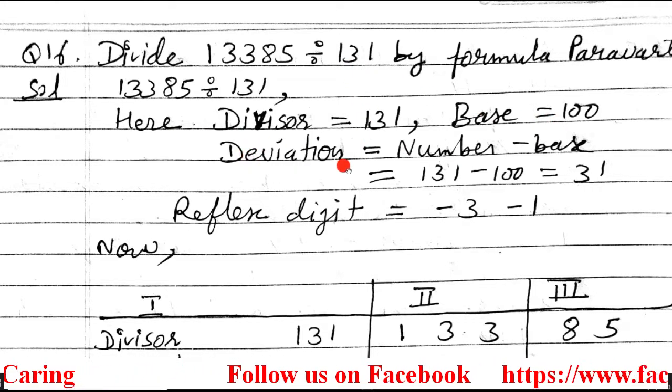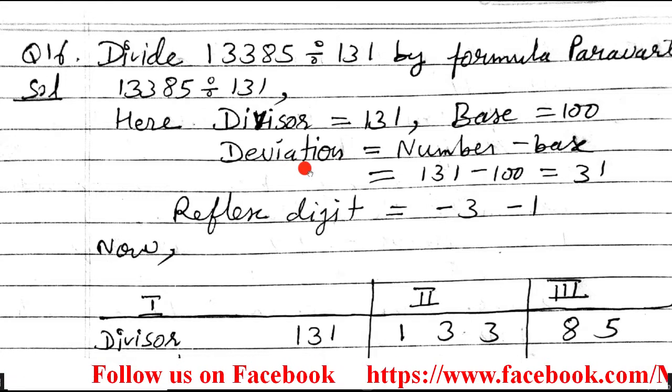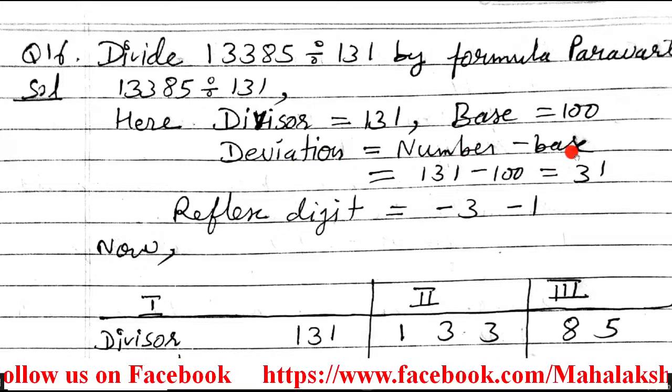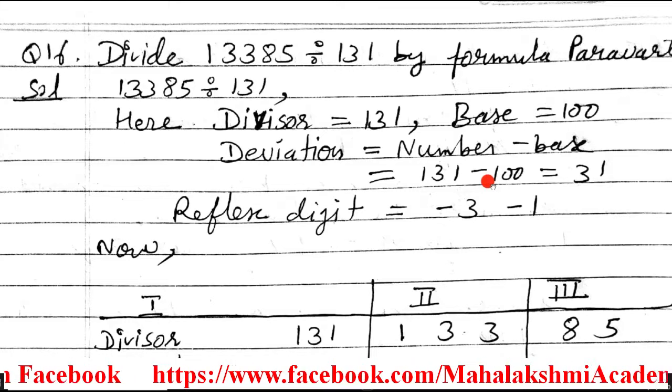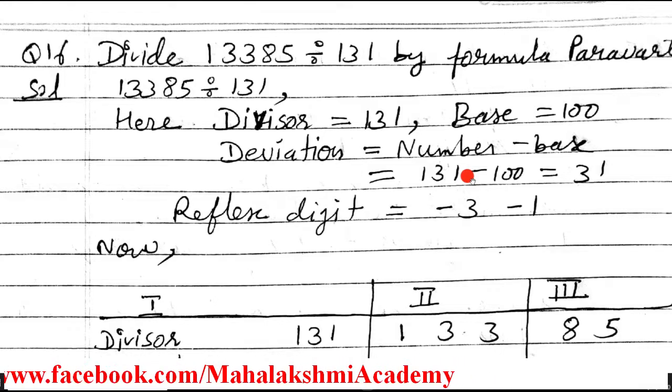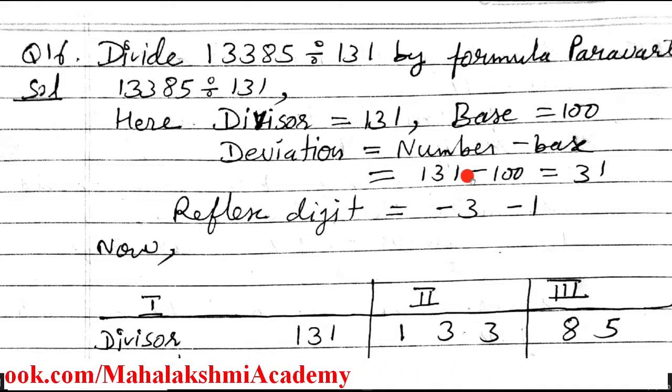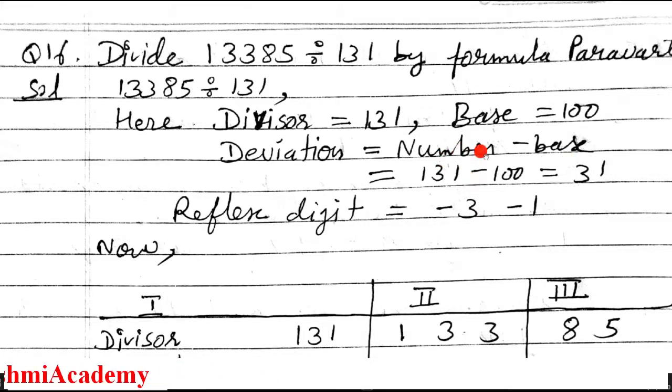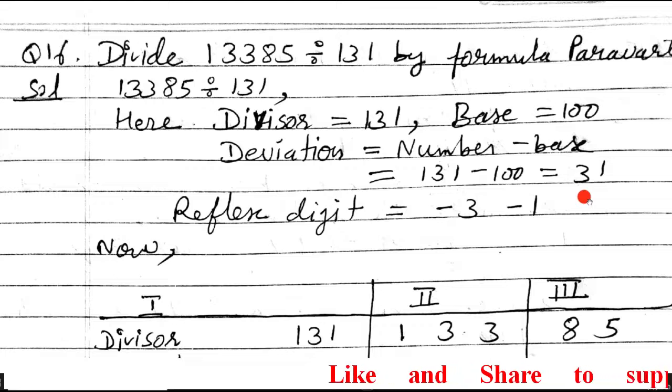Now here, students, in division, like in the Nikhila method of multiplication we had done, it is number minus base. So this is the difference between the Parvartiya method and the Nikhila method. In the Nikhila method we used to find the revised divisor. The revised divisor formula is base minus number, but here we are doing just the reverse, number minus base. That is the difference here. So when you revise the questions, make it clear in your mind how the Nikhila method of division and the Parvartiya method of division are different from each other.